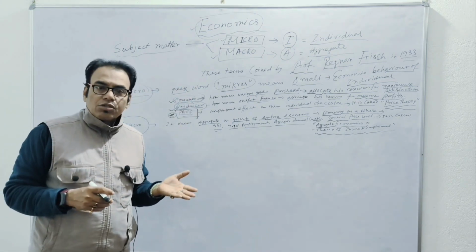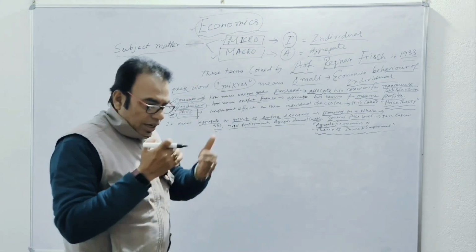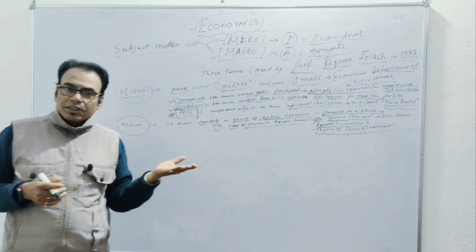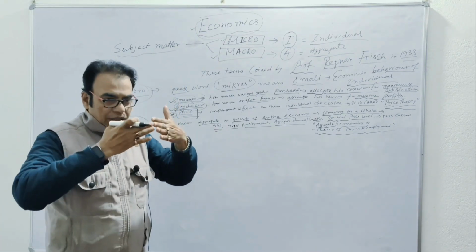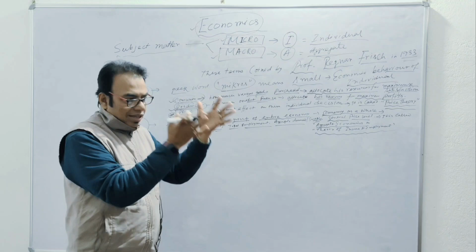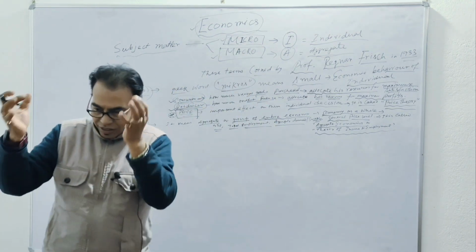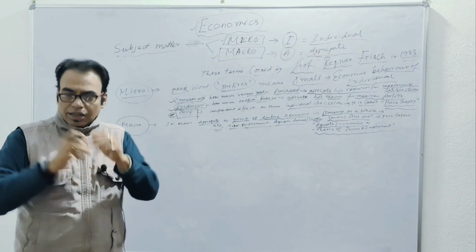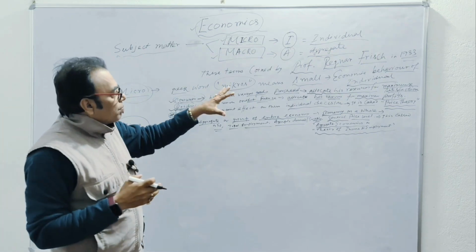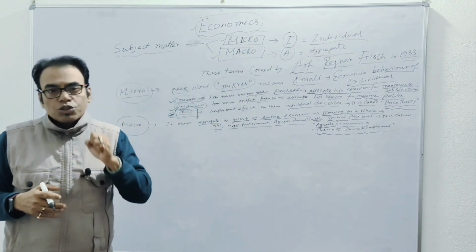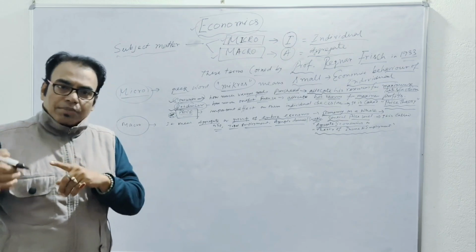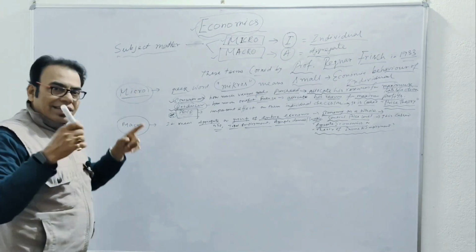So from here it is clear how nicely we are getting the discussion, because these are the important questions also. And after the definition, we should know the classification of the subject matter, which topics are in the micro, which topics are in the macro. For this purpose, everyone should know this concept. Okay, micro and macro. I think that it is clear.